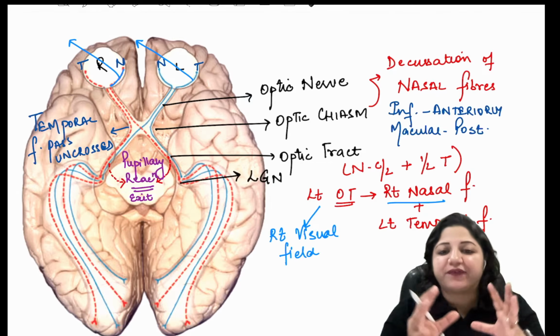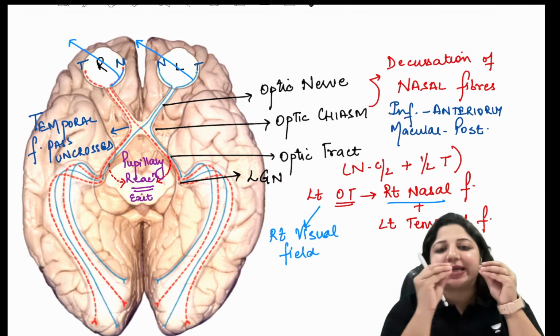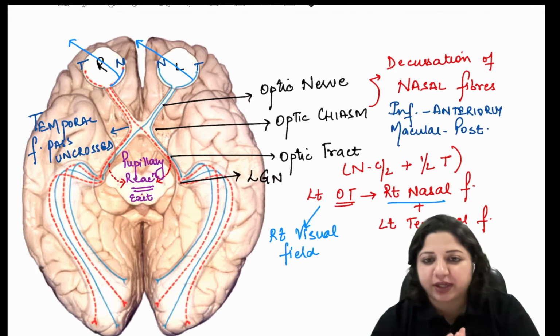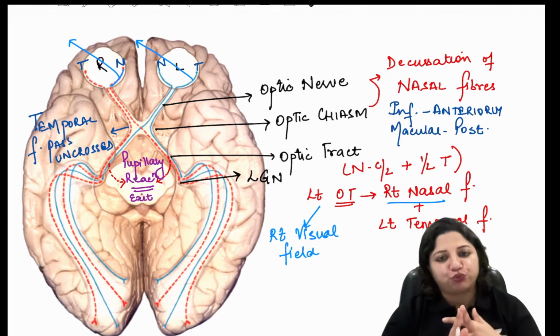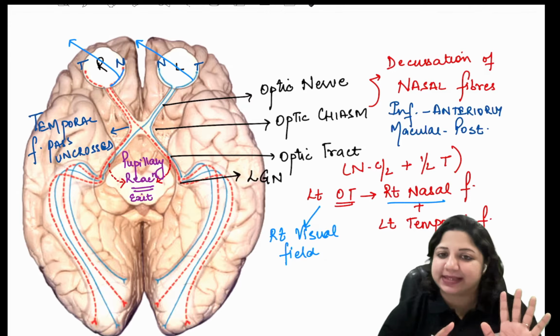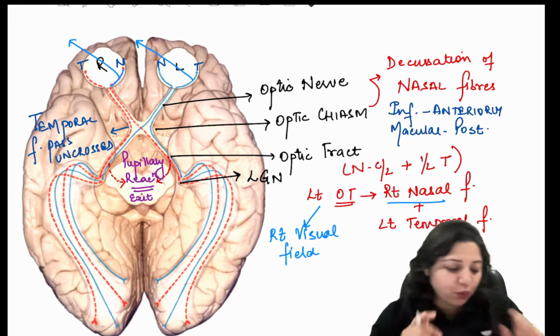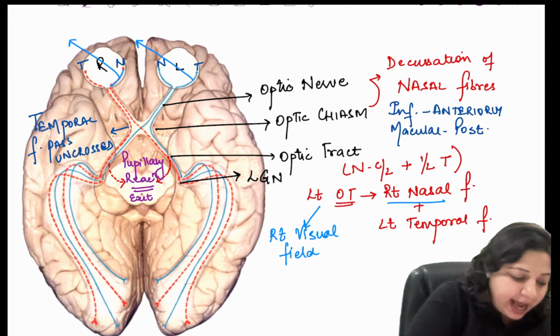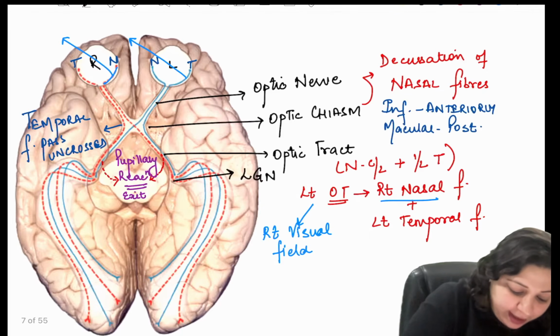All these fibers terminate in the 6 layers of the lateral geniculate nucleus. From the lateral geniculate nucleus, the fibers curve around and form the optic radiation.